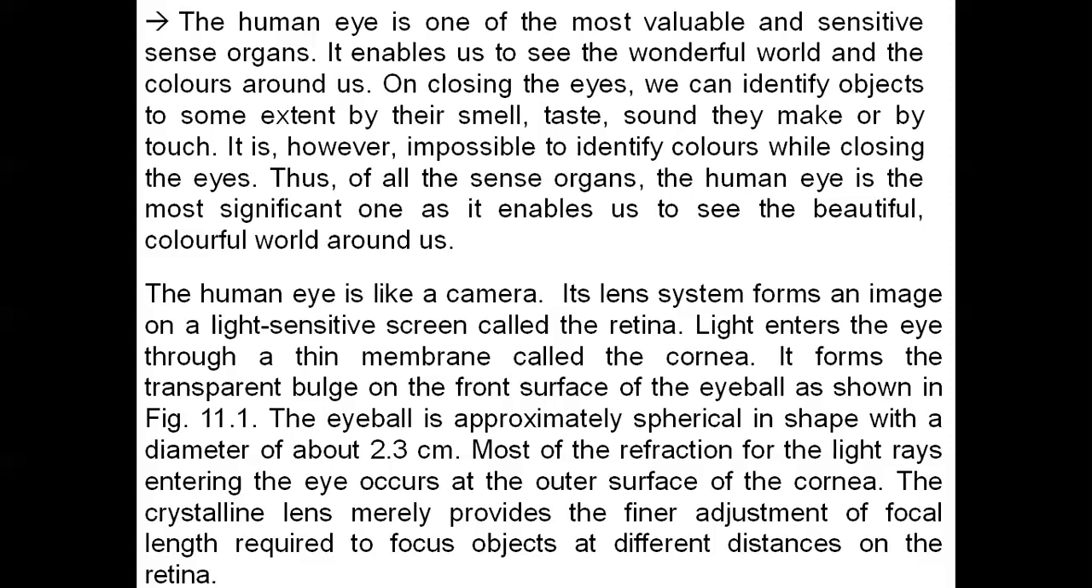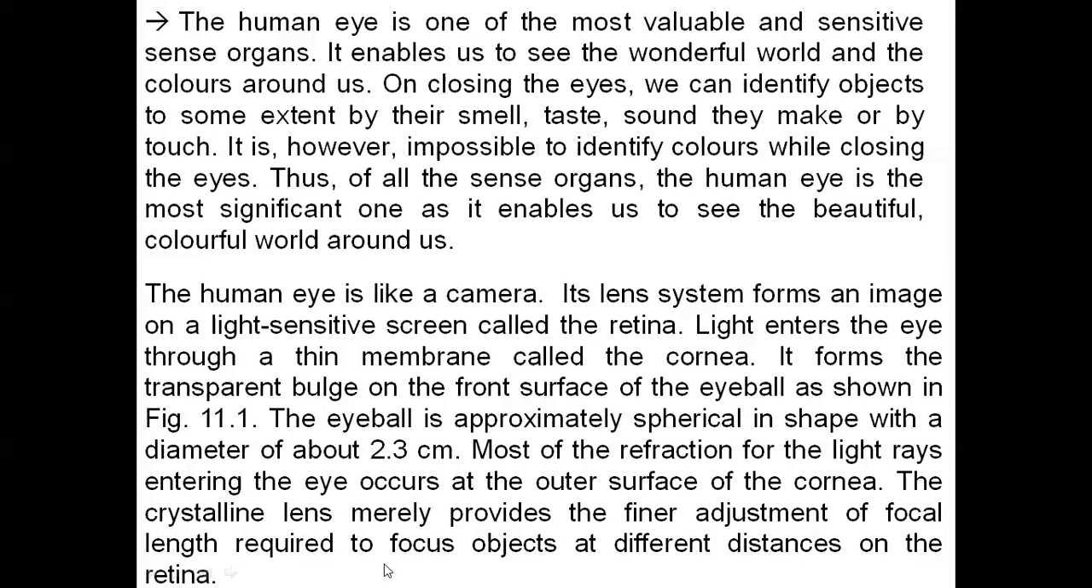Most of the refraction of the light rays entering the eye occurs at the outer surface of the cornea. It means the cornea is one of the most important parts, because light enters our eyes through it. That is where the refraction happens; most of the refraction takes place at the cornea. The crystalline lens provides the finer adjustment of focal length required to focus objects at different distances on the retina.